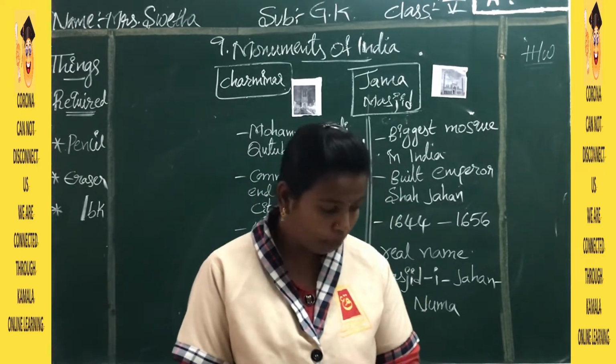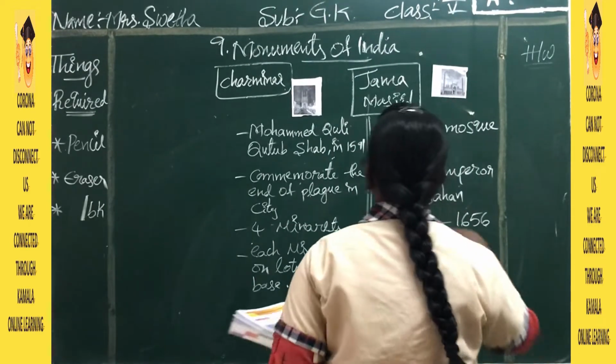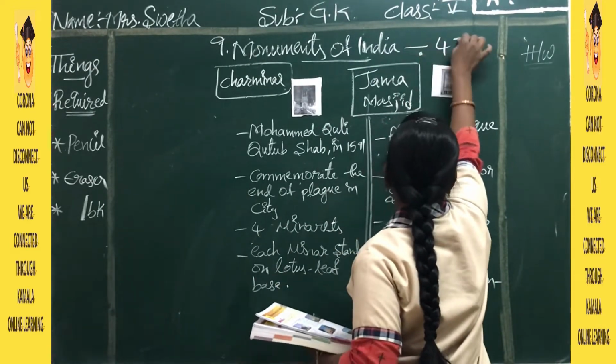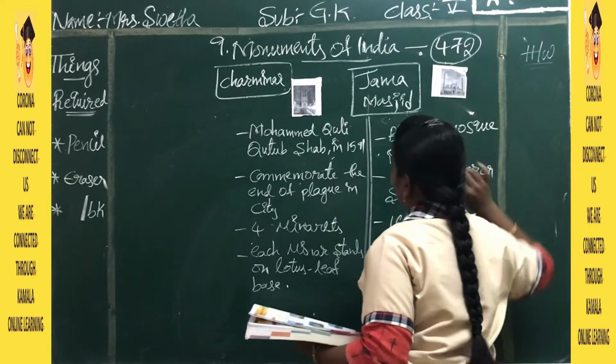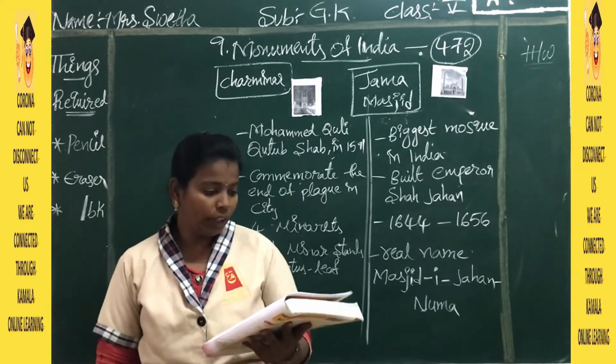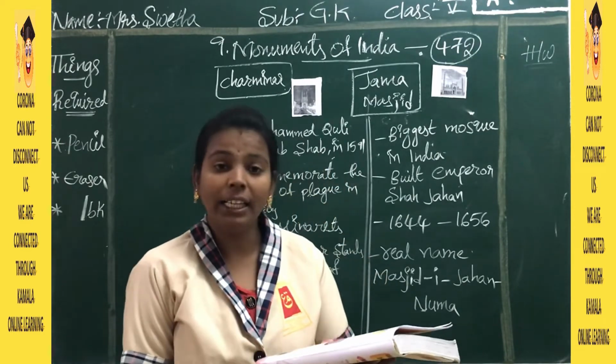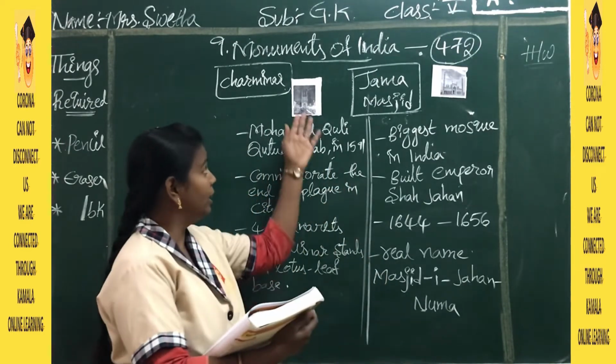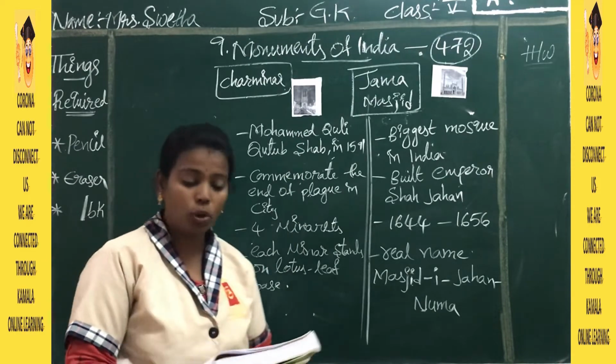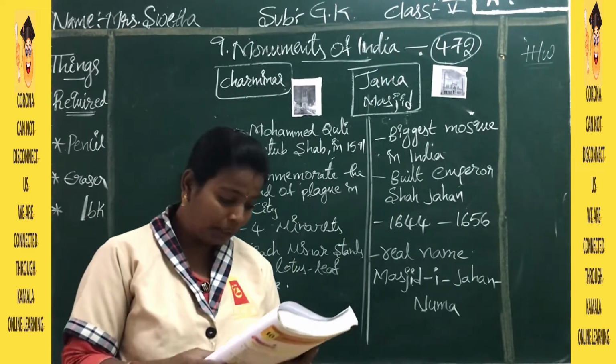So you can open your page number 472 in your term book. Here they have given the pictures. The first picture, if you see the picture you can understand, you can check it out in your term book also. It is Charminar.